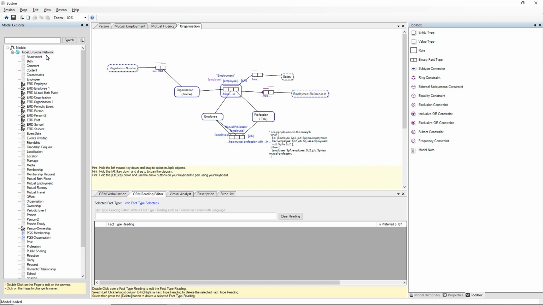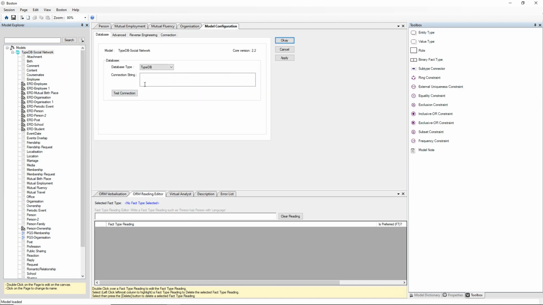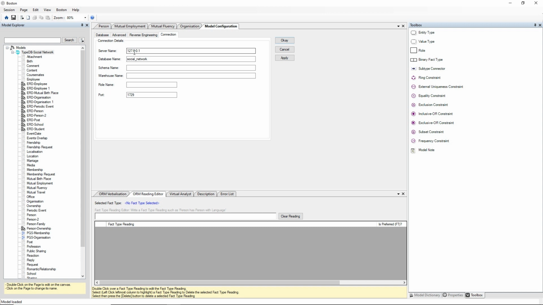What we're going to look at now is how to configure Boston for TypeDB. So just right click on the model and go to model configuration, and we can see that we've set the database as TypeDB. We don't need a connection string. What we do need is the server name, or the IP address of the server, or the network address, the database name, so we're looking at the social network database inside TypeDB, and the port that the server is listening on. So I'll just save that.